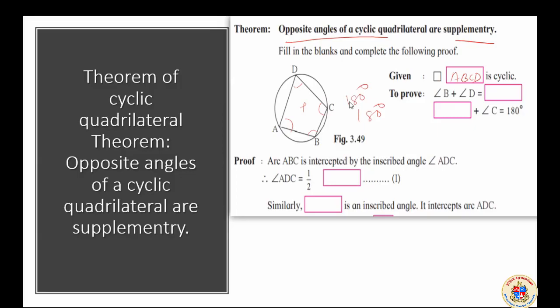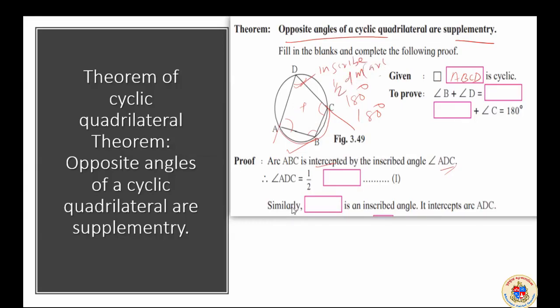Now we have a knowledge about inscribed angle, intercepted arc. Two things we know. ABC is intercepted by the inscribed angle ADC. Inscribed angle ADC intercepts here, because of which an arc is formed with the name ABC. When the arc is formed, if you draw an inscribed angle from the arc, it will be having the measure half of the measure of the arc.